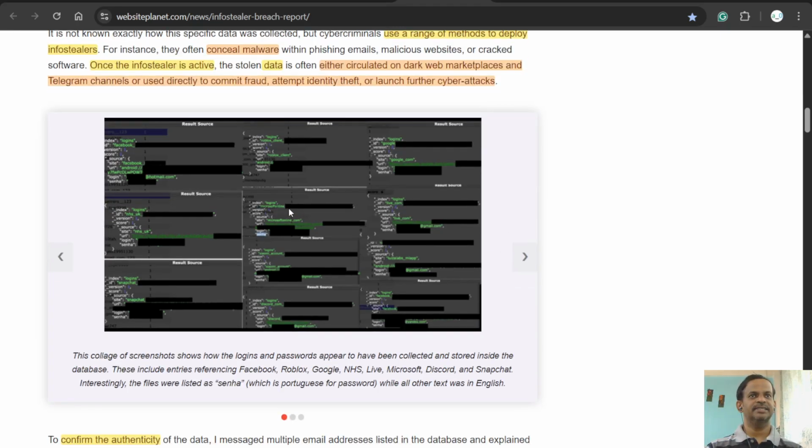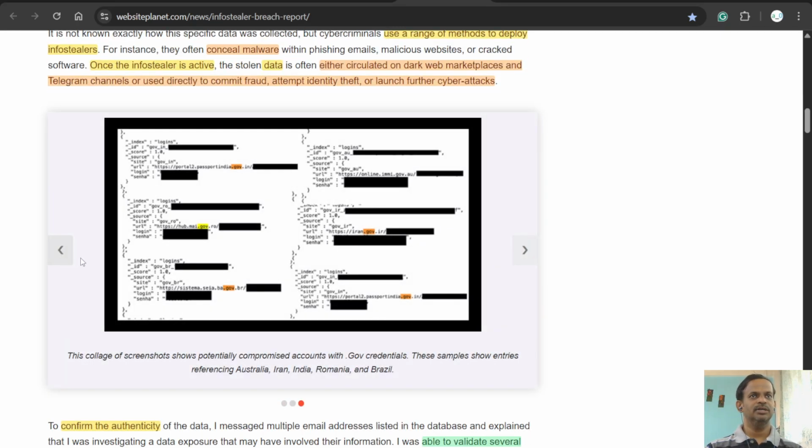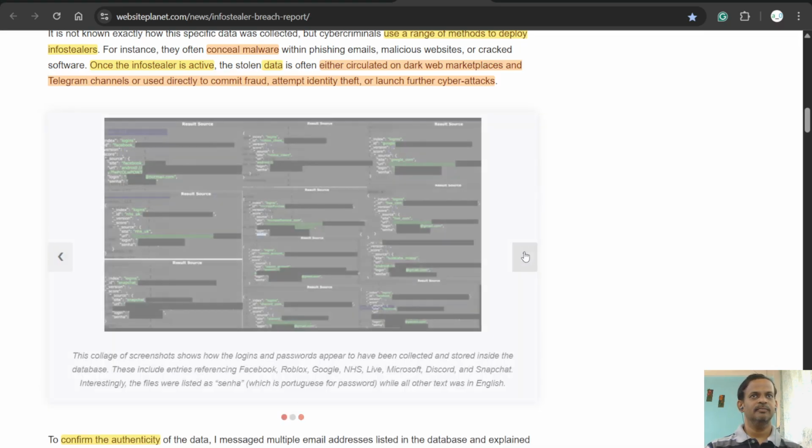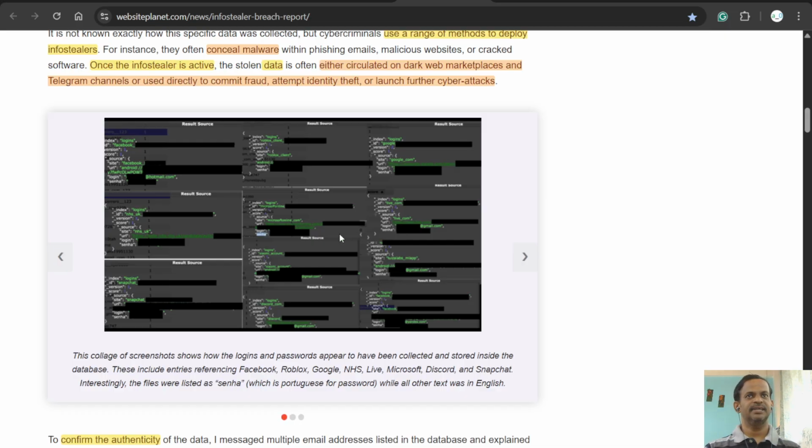So here we can see some of the screenshots he shows. We can see that .gov portals are there. He obviously hides the actual ID and passwords, but we can see that.